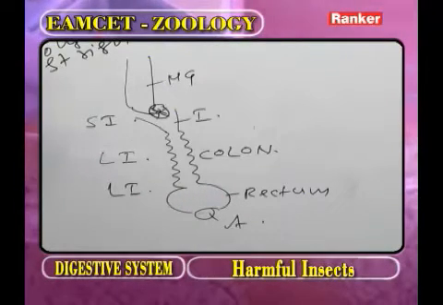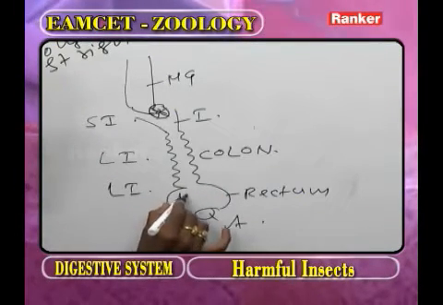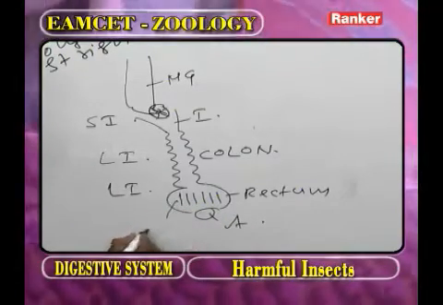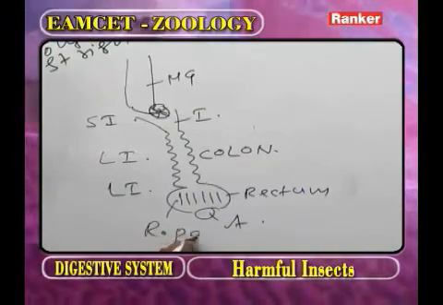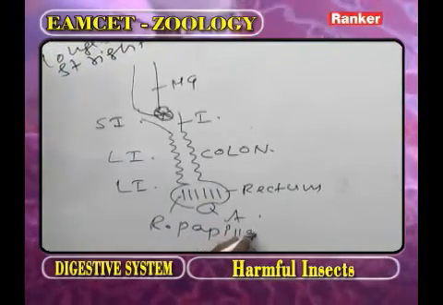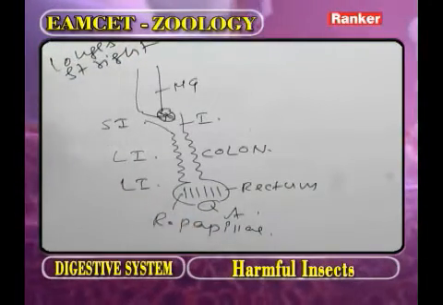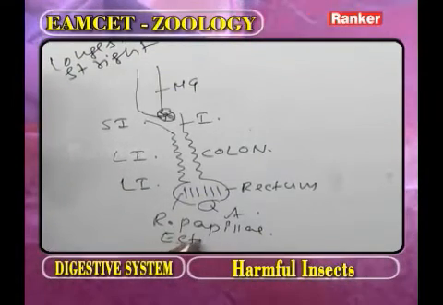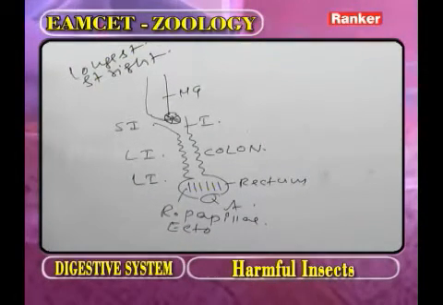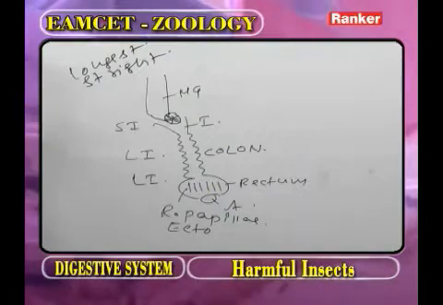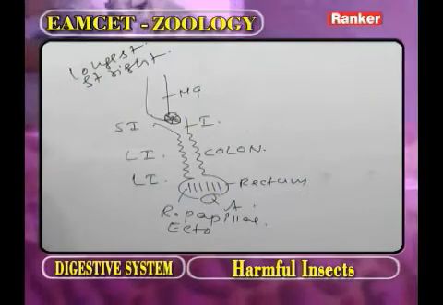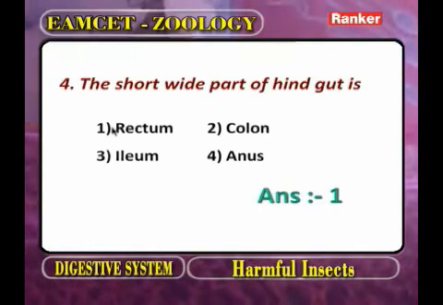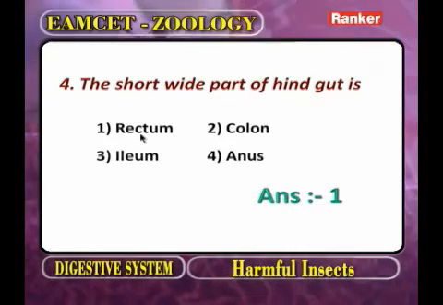On the wall of the rectum, 6 longitudinal foldings are present. They are called the rectal papillae. The rectal papillae and all parts of the hindgut are derived from which germ layer? The ectoderm. Based on this information, the short wide part of hindgut is the rectum. Now, the next question.